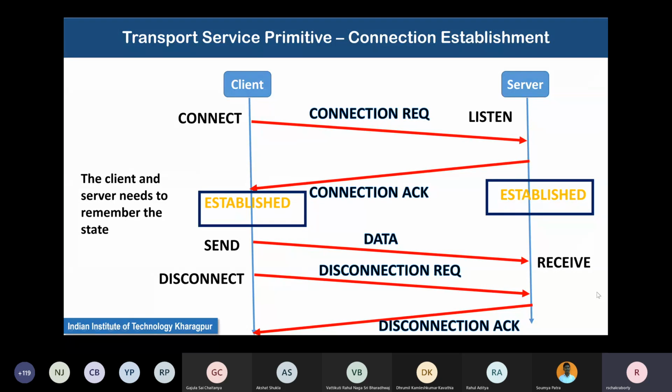Again, notice this special timing diagram where the time axis points vertically downwards. This is the type of timing diagram in computer networks that you will have to get used to. Notice that in this diagram, intentionally, to keep things simple, data flow has been shown to be kind of unidirectional, as if only the client is sending data to the server. This is not the case in practice.